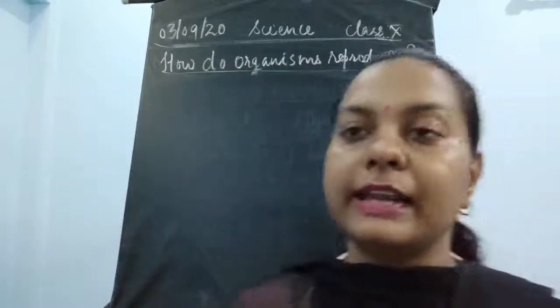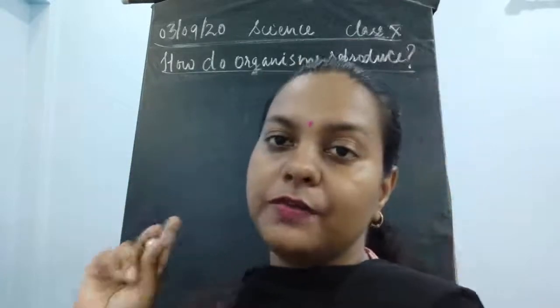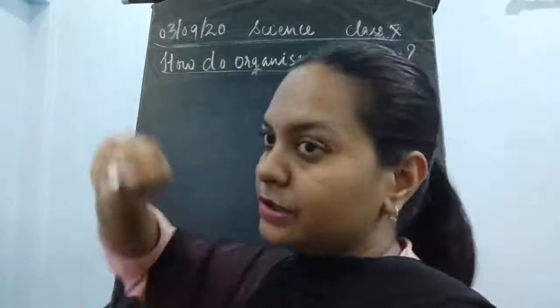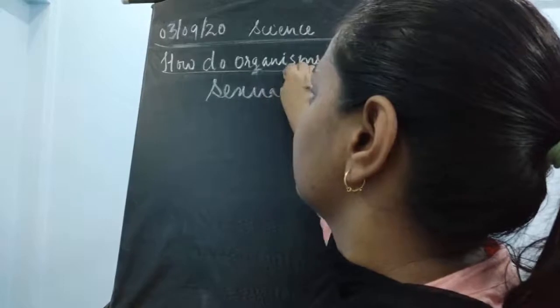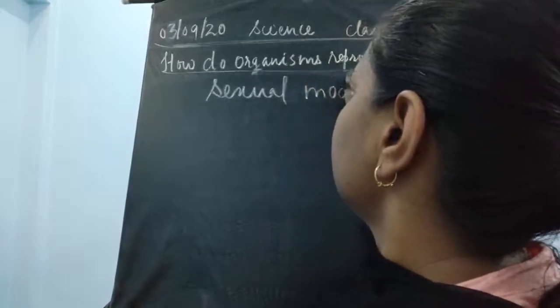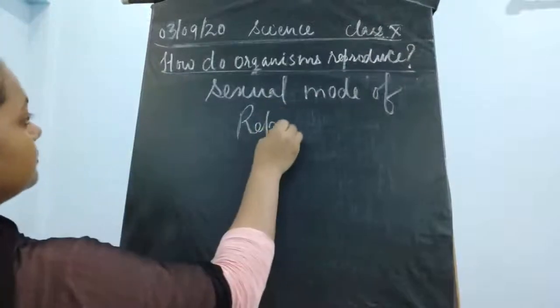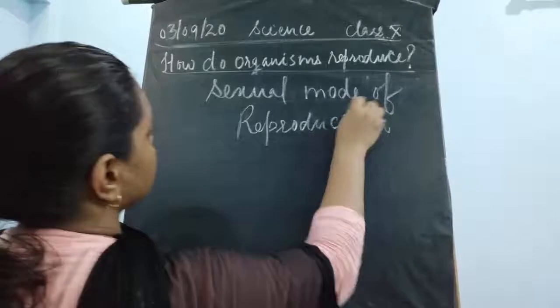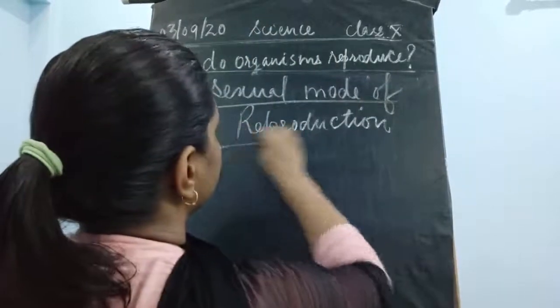Now the next topic I'm going to start is, with this, the asexual mode of reproduction in plants is over. Now I'll start with the next mode of reproduction. What is the meaning of the sexual mode of reproduction? Now we'll start with this.